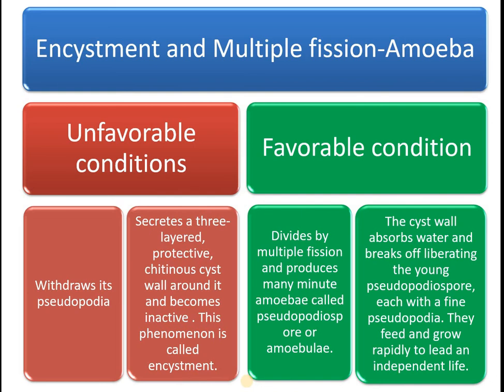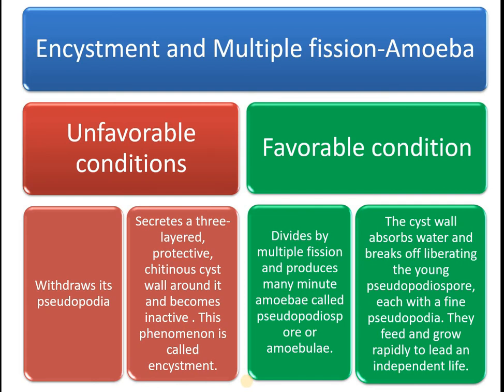So cyst formation is an escaping mechanism for amoeba during unfavorable condition. And the second one is how the reproduction takes place in amoeba during favorable condition. Here the amoeba divides by multiple fission and produces many minute amoebae called pseudopodiospore or amoebulae.